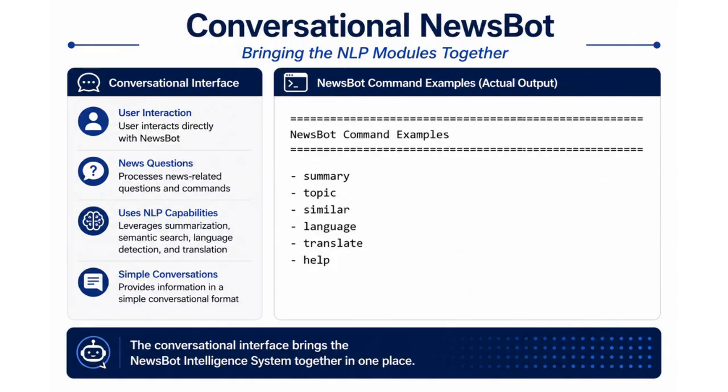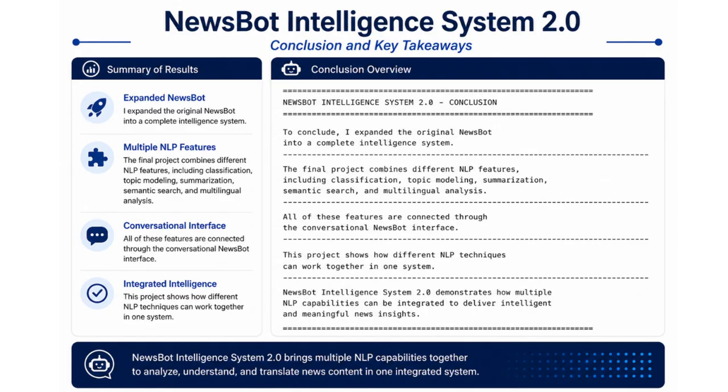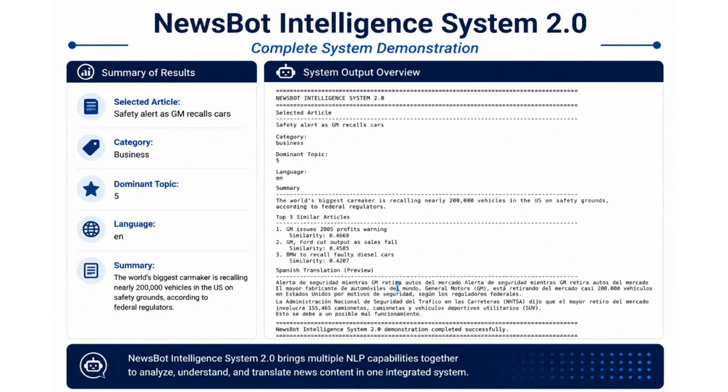The final project also includes a conversational NewsBoot. Instead of using each NLP feature separately, the user can interact with the system through one interface. This brings different parts of the project together and makes NewsBoot easier to use. To conclude, I expanded the original NewsBoot into a completely intelligent system, like I already explained for y'all. The final project combines different NLP features, including classification, topic modeling, summarization, semantic search, and multi-language analysis. All of these features are connected to the conversational NewsBoot interface, and this project shows how different NLP techniques can work together in one system.